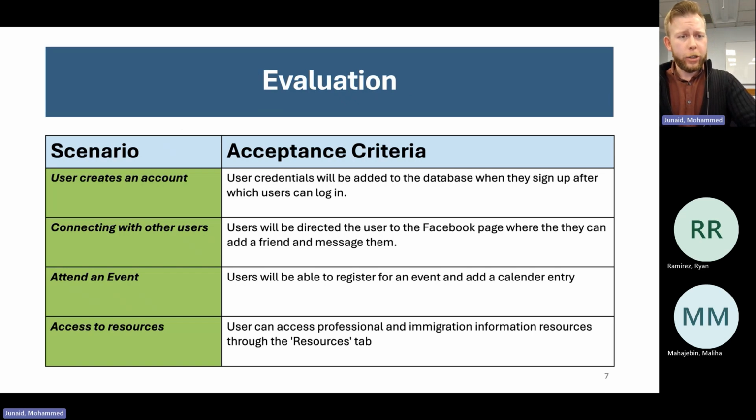So scenario one, a user creates an account. User credentials will be added to the database when they sign up, after which users can log in. Connecting with other users: users will be directed to the Facebook page where they can add a friend and message them. Attending an event: users will be able to register for an event and add it to the calendar entry. Access to resources: users can access professional and immigration information resources through the Resources tab.